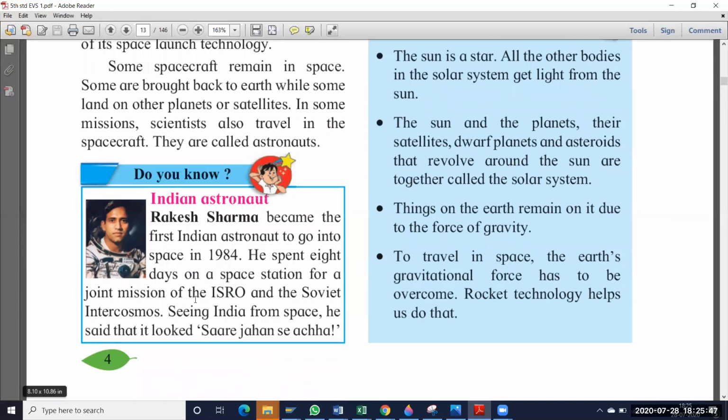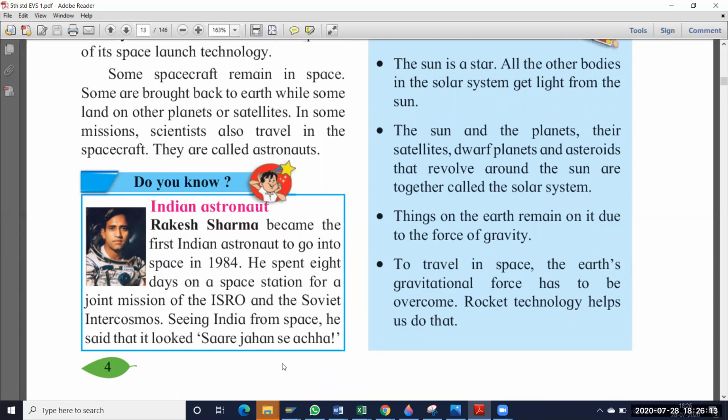So this mission is combined. That means not only India, but the Soviet Union, that means Russia and India, both combinedly took this mission. So in this mission, Rakesh Sharma went to space and spent 8 days. In that space, he observed India also, and he said, "Sare Jahan se acha."